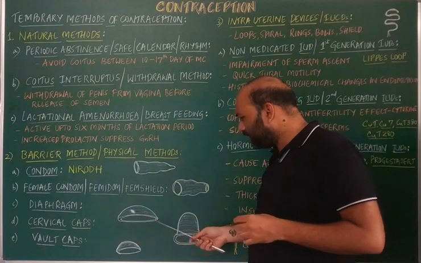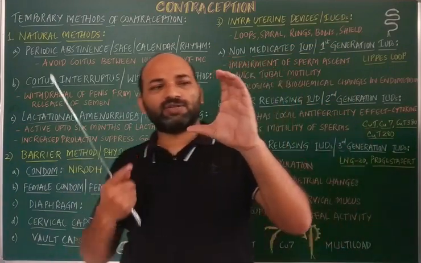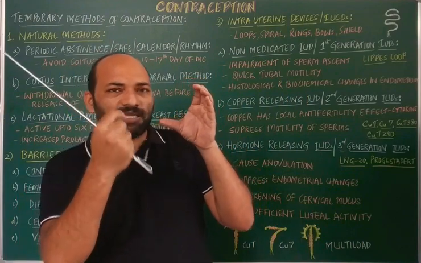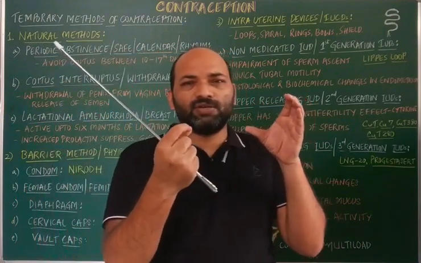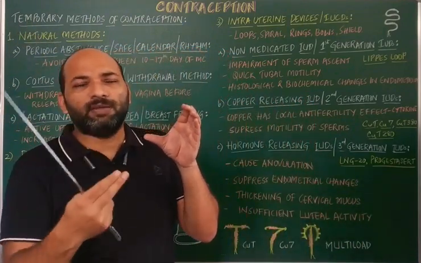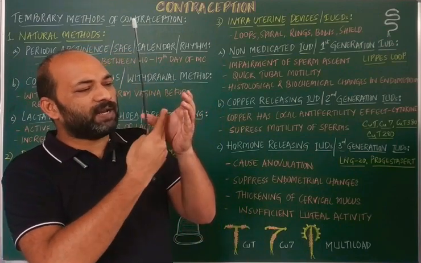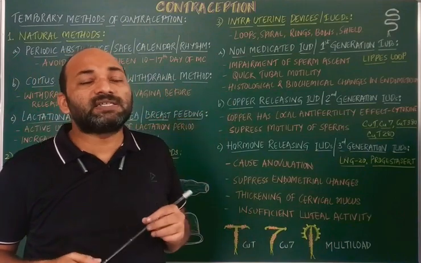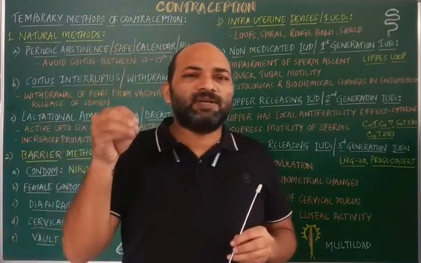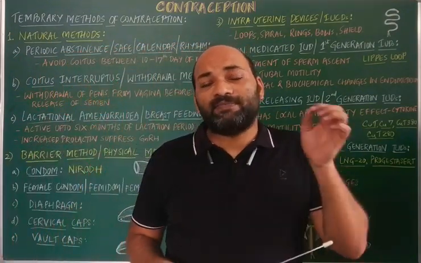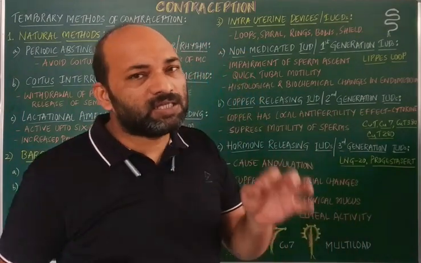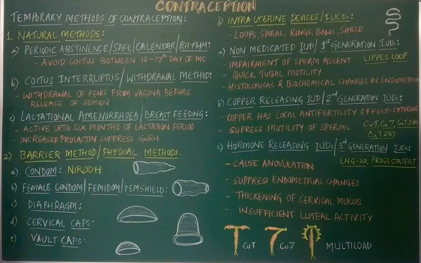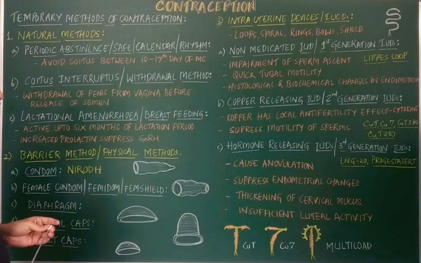And you see, the diaphragm generally is a structure that is hollow inside, where a female can apply jellies, or it may be cream or foam, to the inner side of the diaphragm, and thereafter it has to be inserted. That is very effective in preventing contact between the sperm and the ova. So that is a barrier method or a physical method.